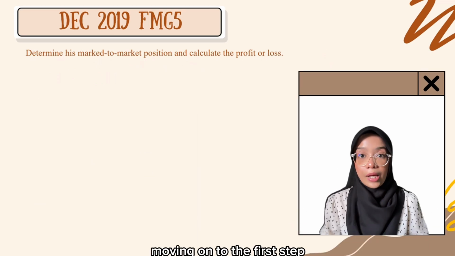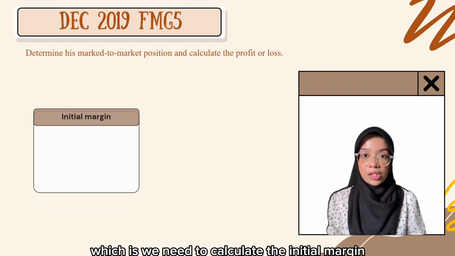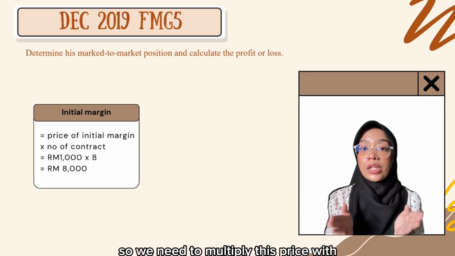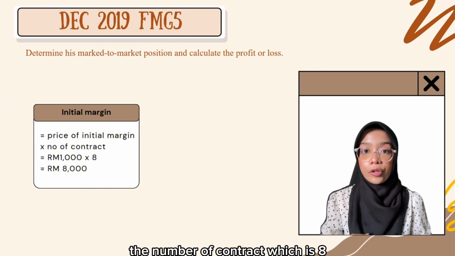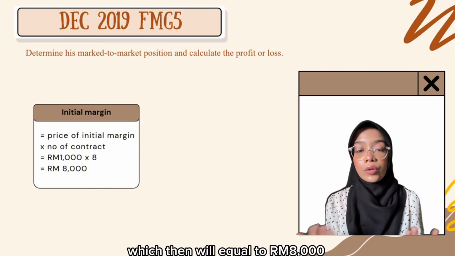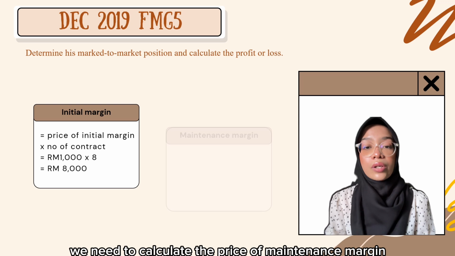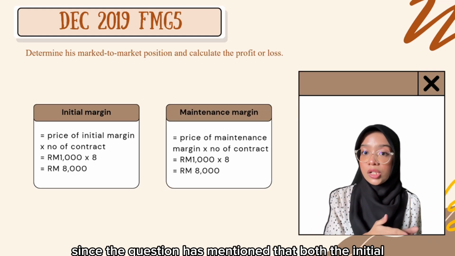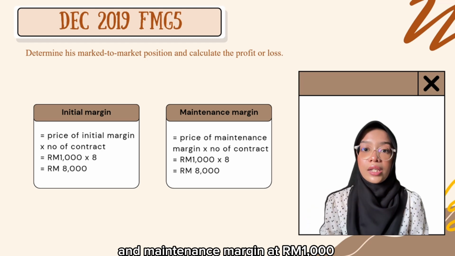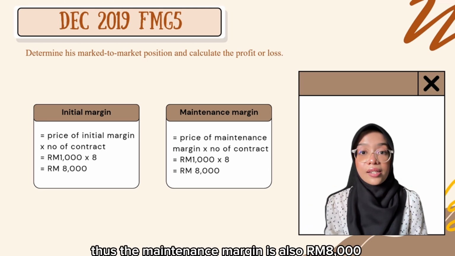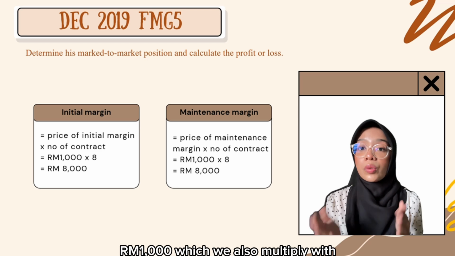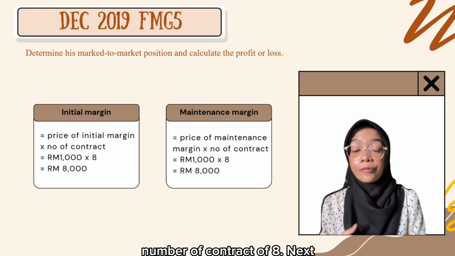Moving on to the first step, we need to calculate the initial margin. As mentioned in the question, the initial margin is 1,000 ringgit. So we need to multiply this price with the number of contracts, which is 8, which will then equal 8,000 ringgit. Next, we need to calculate the price of maintenance margin. Since the question has mentioned that both the initial and maintenance margin are at 1,000 ringgit per contract respectively, the maintenance margin is also 8,000 ringgit, since the maintenance margin is also 1,000 ringgit, which we also multiply with the number of contracts of 8.